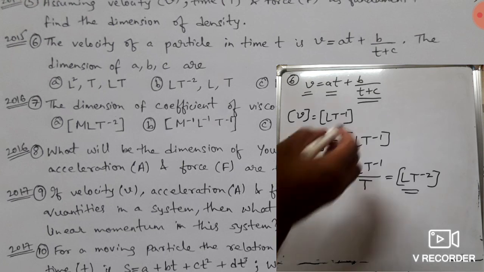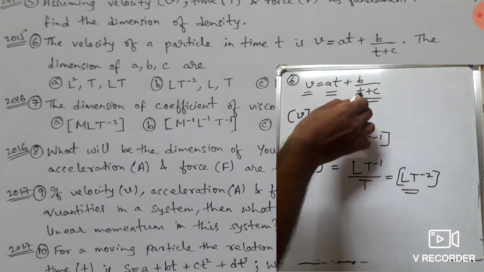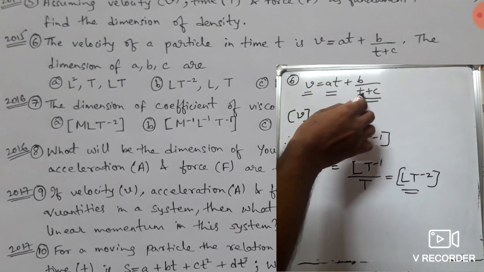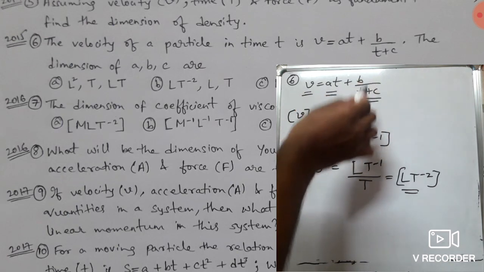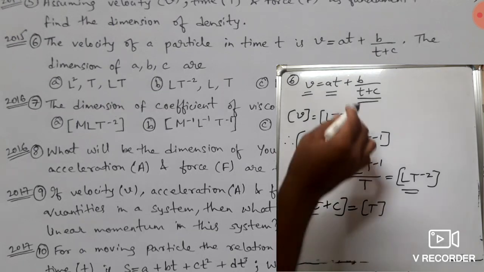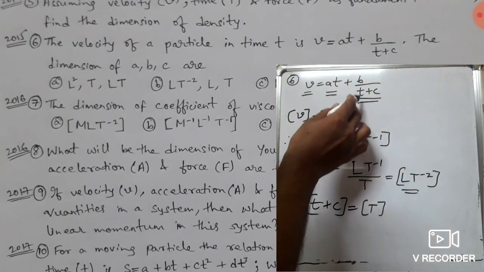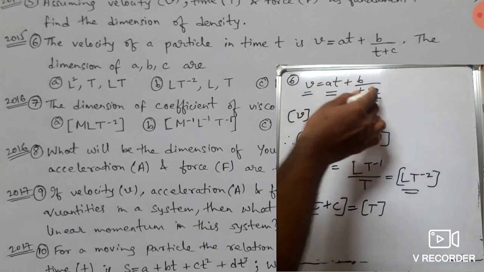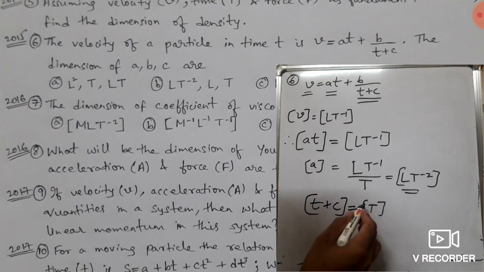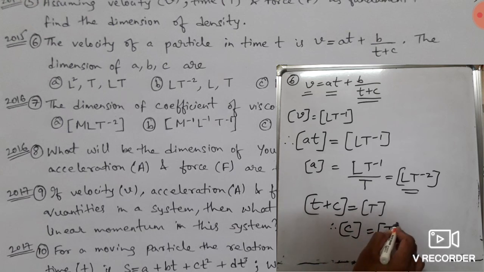Now we can see that in this case this is t and this is c, a constant. Now we can add only time with a time. Time can be added with time, with no other quantities. So t plus c has the dimension of time. Time can only be added to time, velocity can only be added to velocity, force can only be added to force. So t plus c equal to t. So therefore the dimension of c is also T.